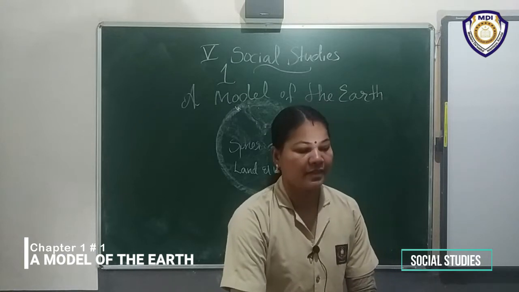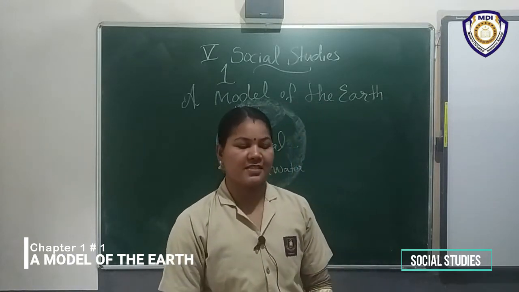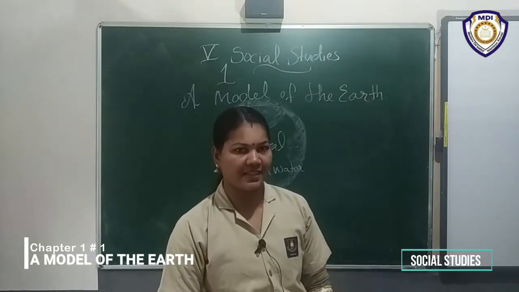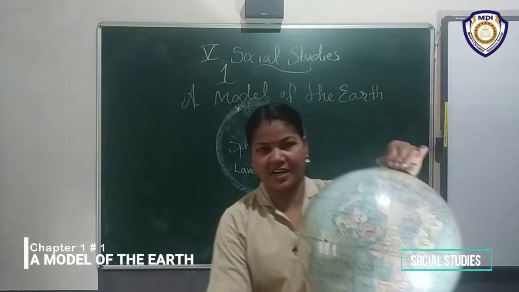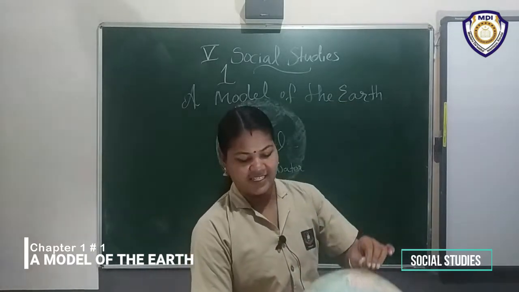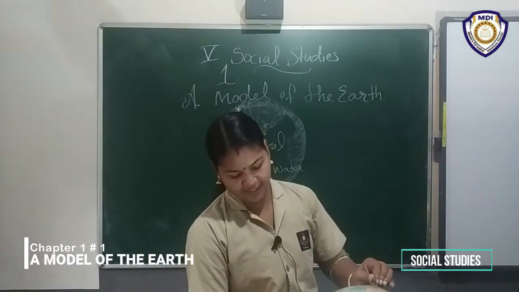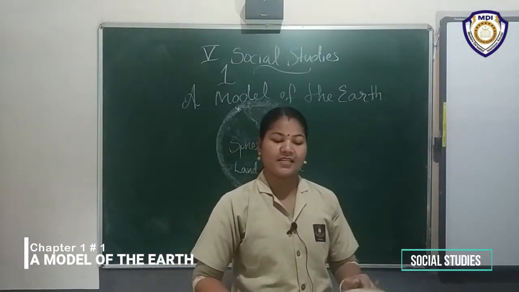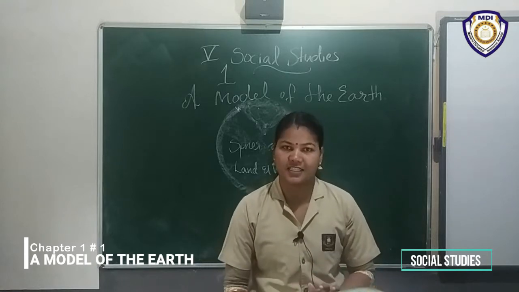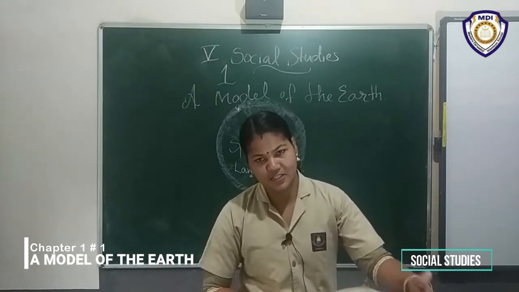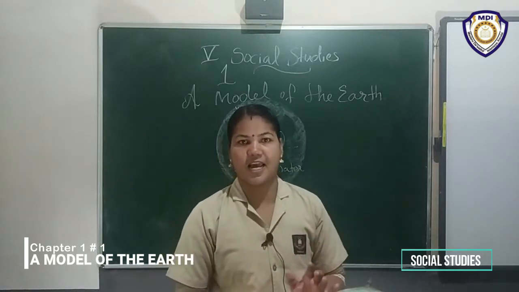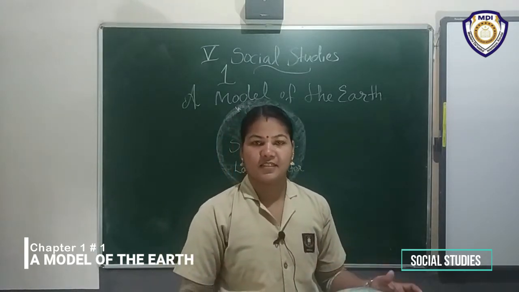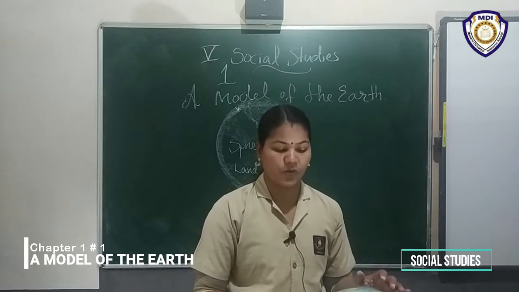Okay. Then, before taking the class, we want to discuss one thing. Here is a small model of the earth. What is it? It is a globe. What is a globe? It is a small model of the earth. We already discussed the earth's shape: spherical or round.